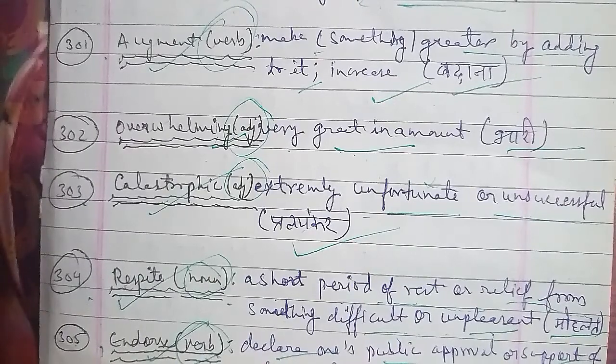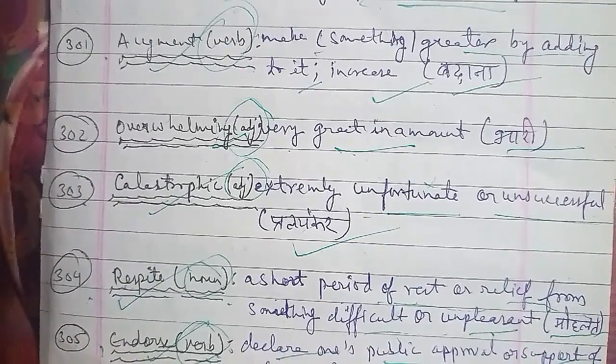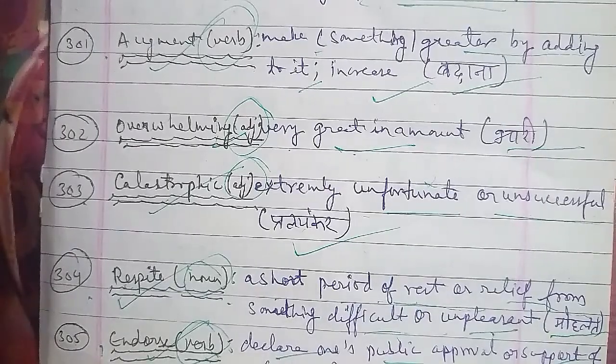So now moving on, the next word is the 306th word, that is stark. Stark is a word that is used as an adjective, and the meaning of stark is evident, clear, complete. When something is evident, clear, complete, which we call in Hindi kathor ya poora hona, then you can use the word stark there. Remember that stark is used as an adjective here.